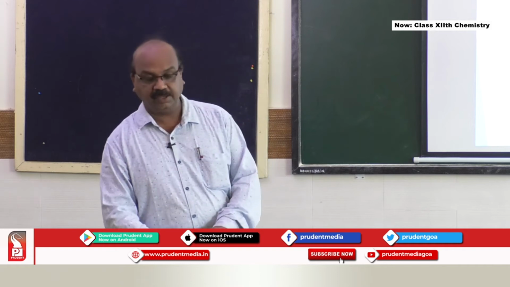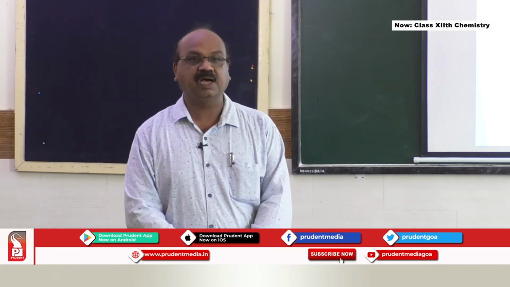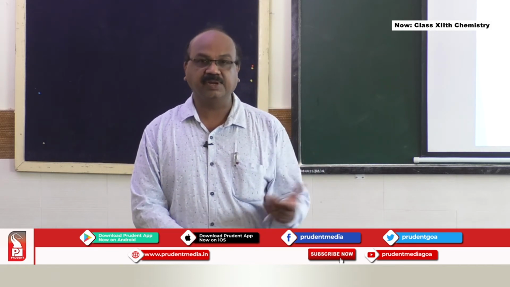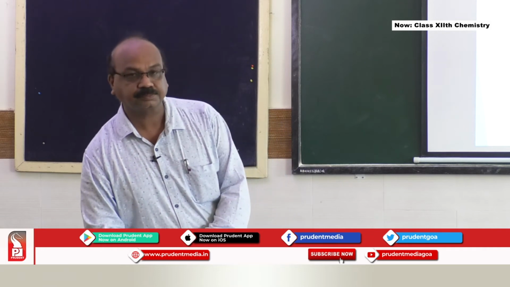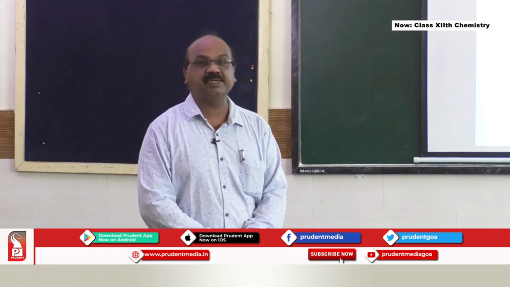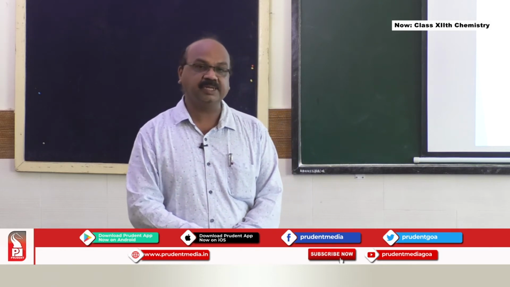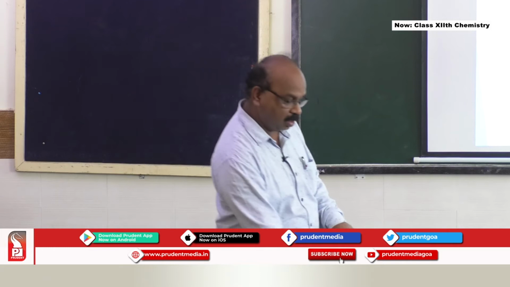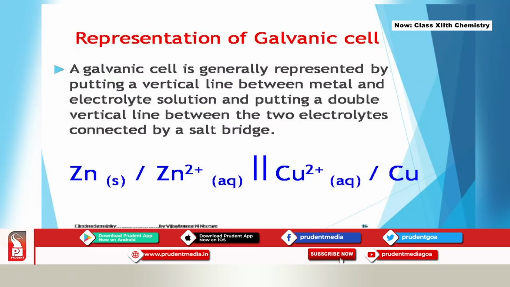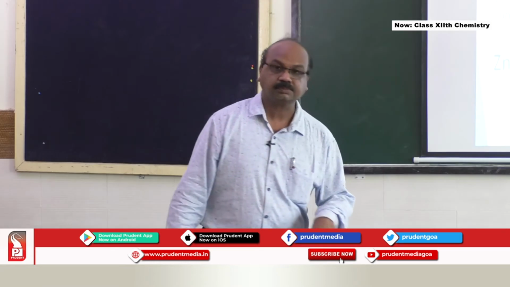Very important thing now, we have learned about oxidation half cell, reduction half cell, cathodic compartment, anodic compartment. Now we will see how to represent a cell. When you want to show the cell in a simple way, represent it on paper, how is it represented? A galvanic cell is generally represented by putting a vertical line between the metal and the electrolyte solution, and putting a double vertical line between the two electrolytes connected by a salt bridge.